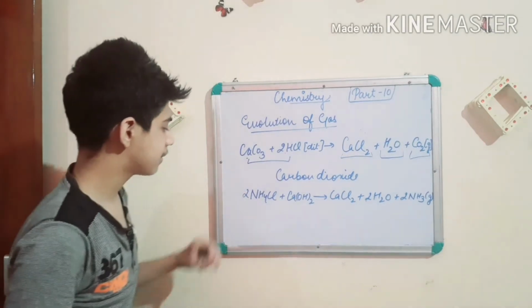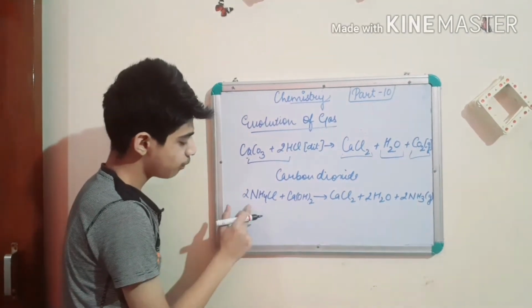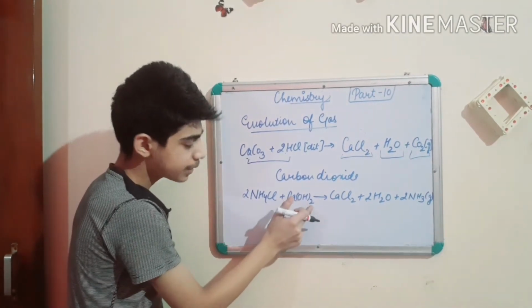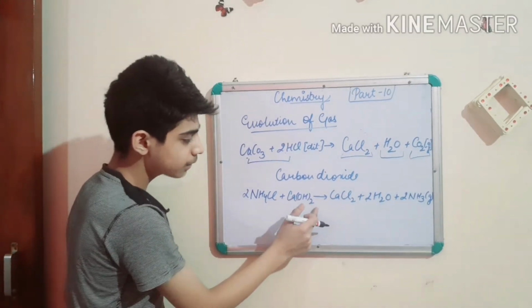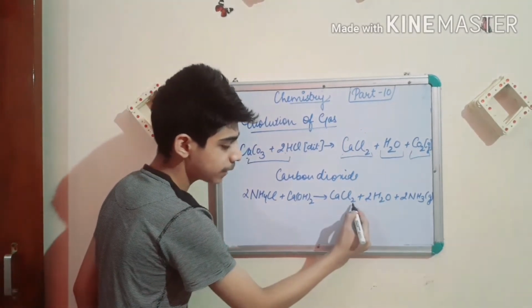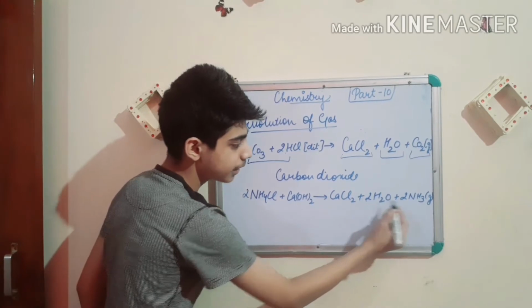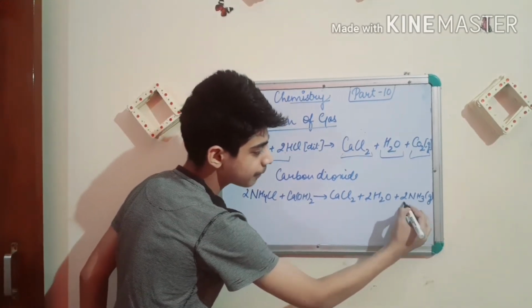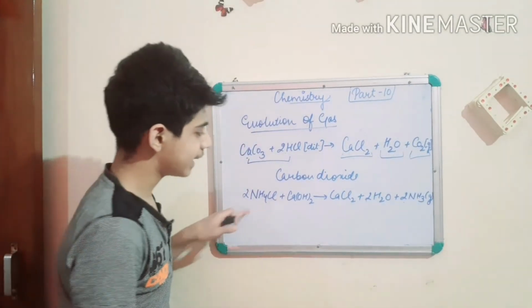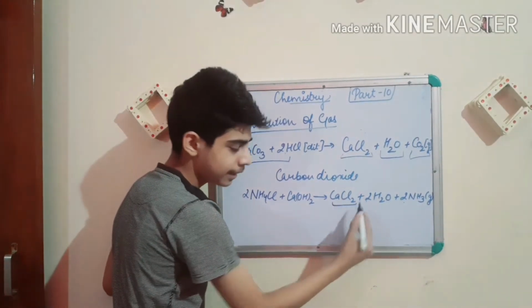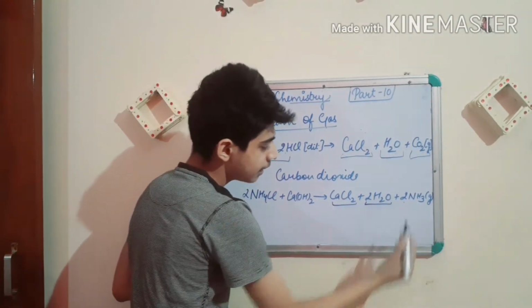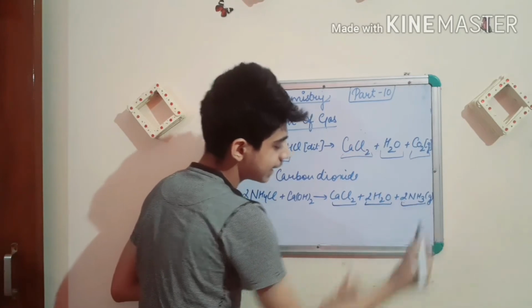Now coming to the second reaction, 2NH4Cl, ammonium chloride, plus Ca(OH)2, calcium hydroxide, gives CaCl2, calcium chloride, plus 2H2O, water, plus 2NH3, which is ammonia. So these both are reactants. These give us calcium chloride, a compound, water in liquid state and 2NH3 in a gas state.